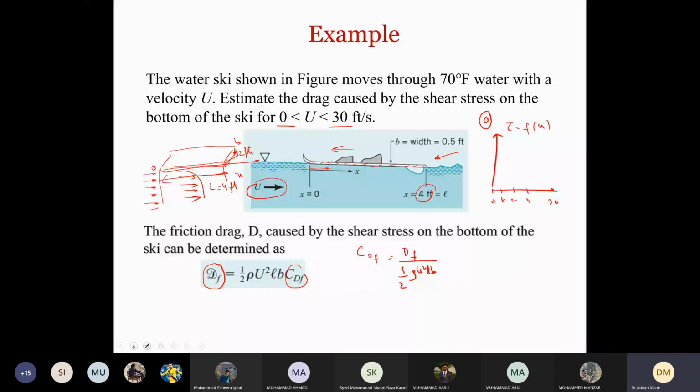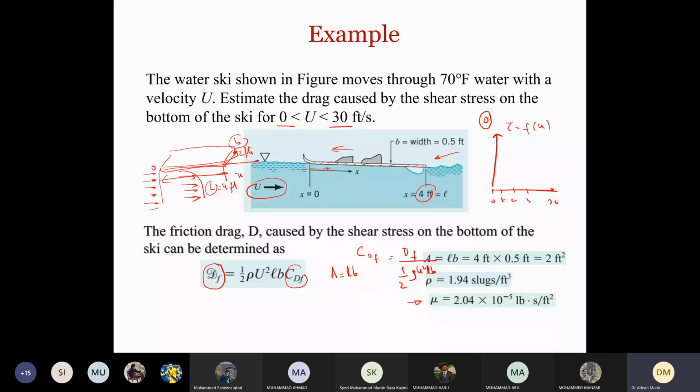So now in this case, the area A equals L times B, this is the surface area. Density is 1.94. Now we are using British units in this case, but always remember in the exam you will be using SI units, not British units. So rho equals 1.94 slugs per feet cubed, and mu, the dynamic viscosity, is given here like this. So these are the properties that we will be using.